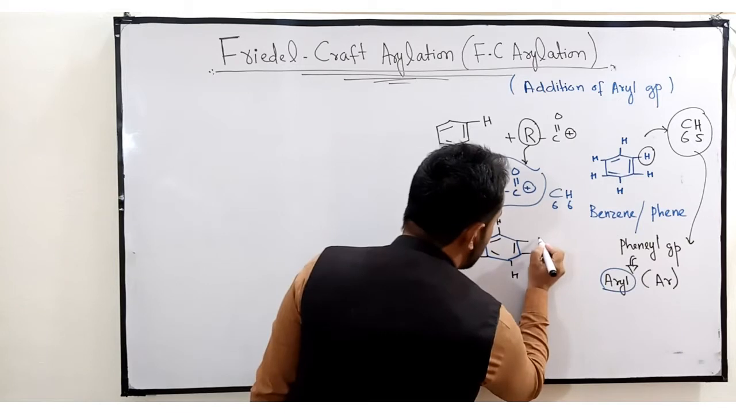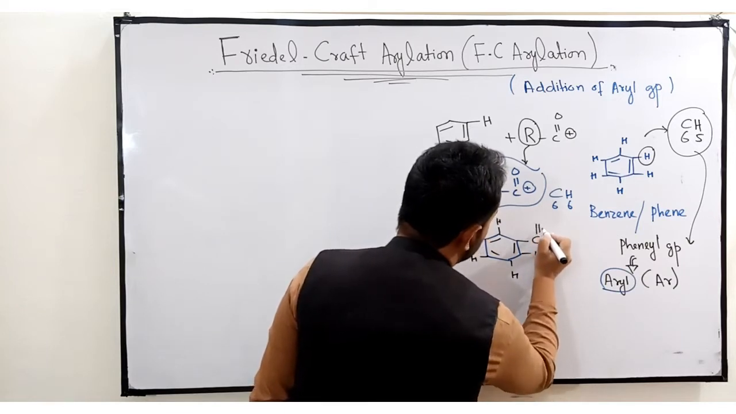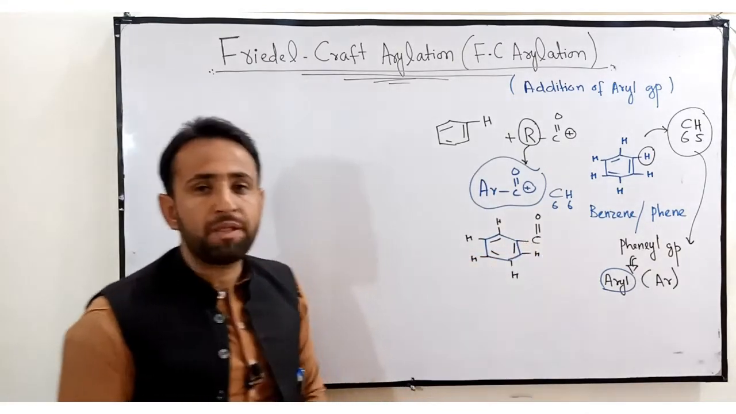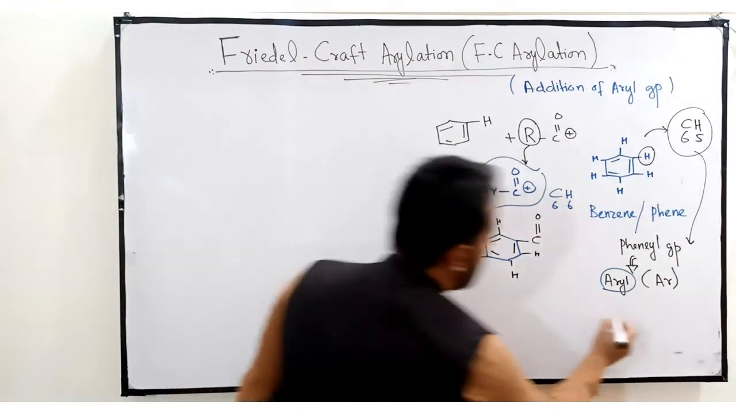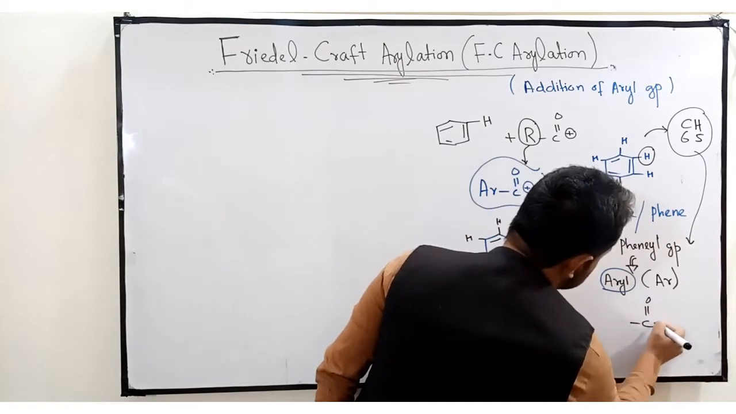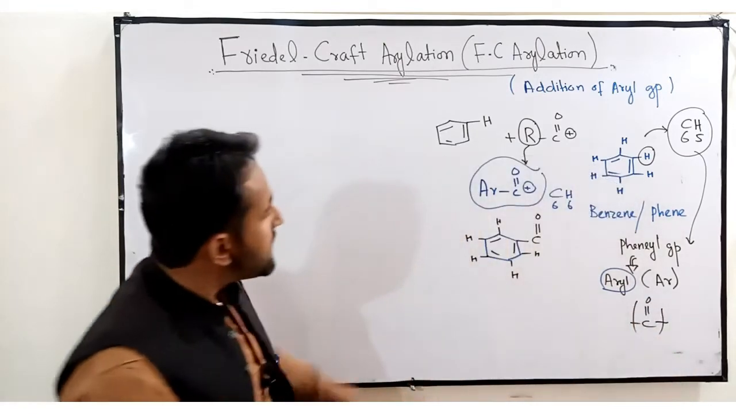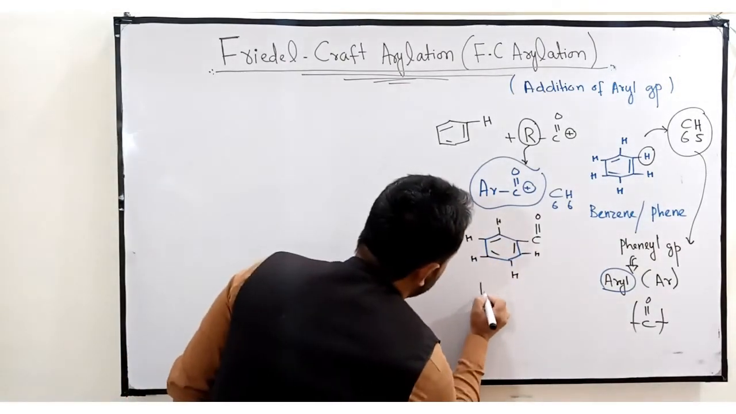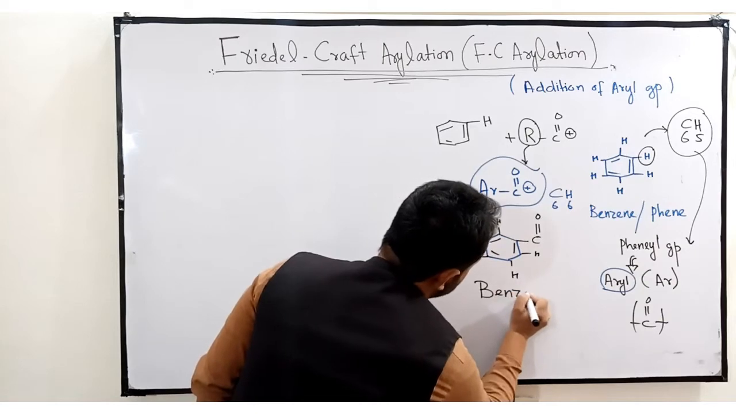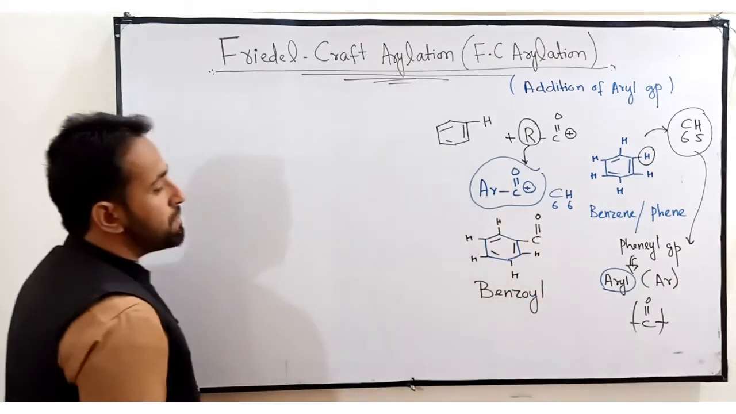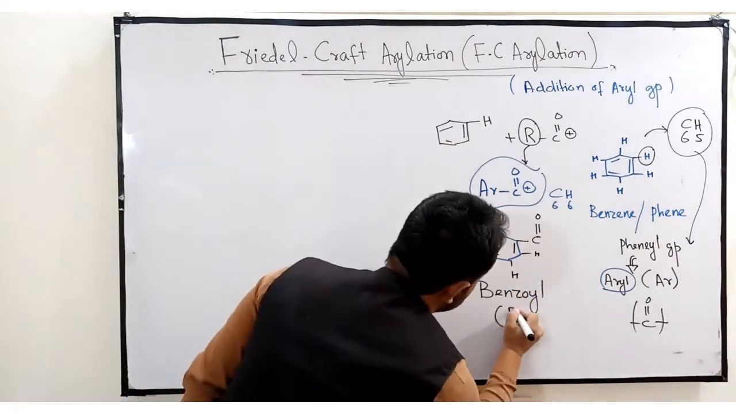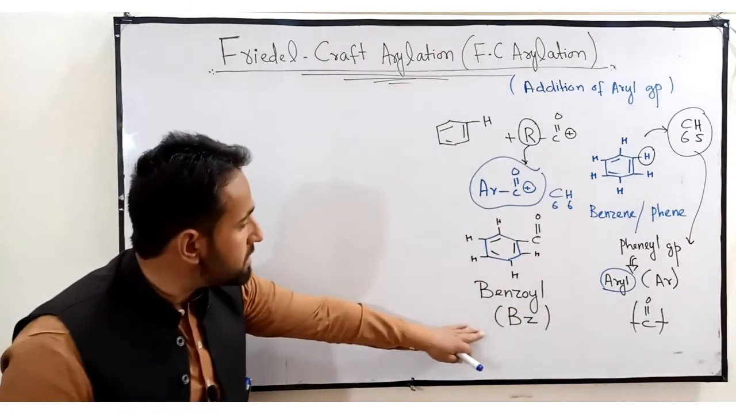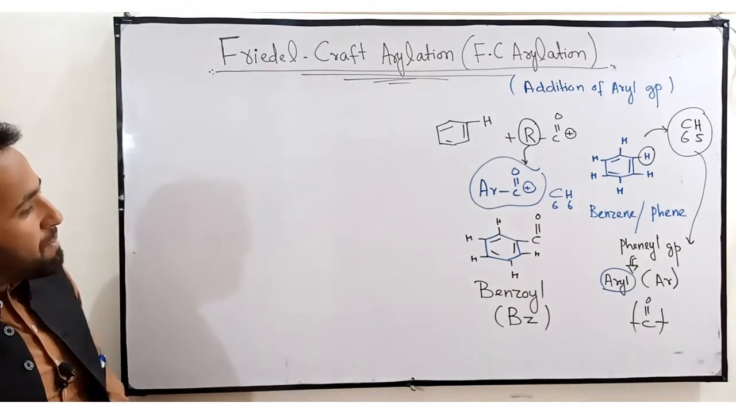Now this time I am adding C double bond O. I just attached a carbonyl group, C double bond O, to the phenyl group. Now it becomes benzoyl. This is called benzoyl, which is represented by Bz. This is its symbol. Understand? This is called benzoyl.